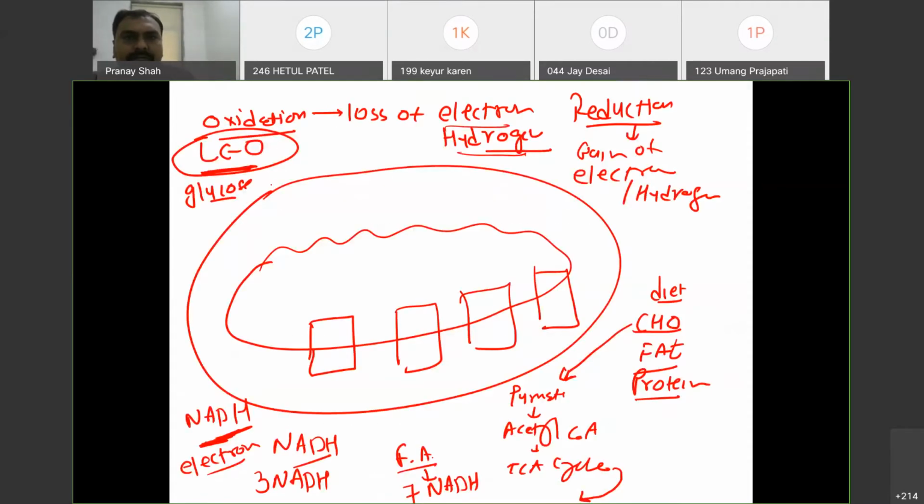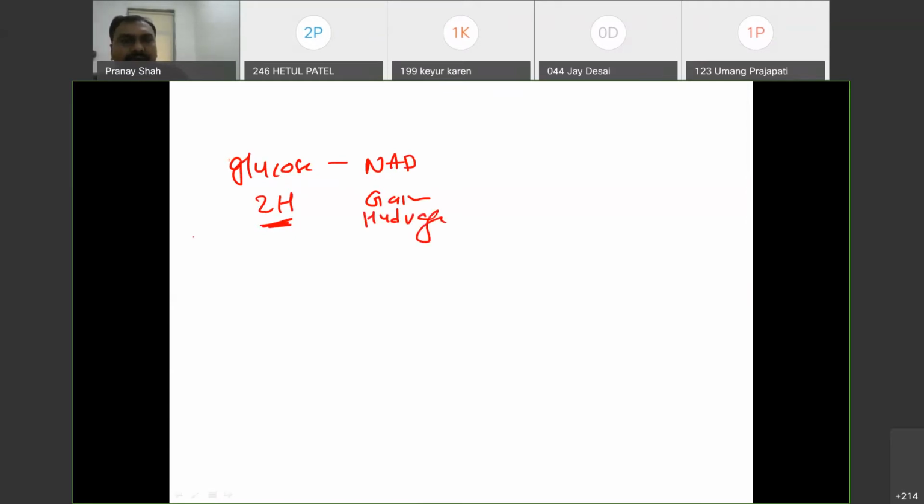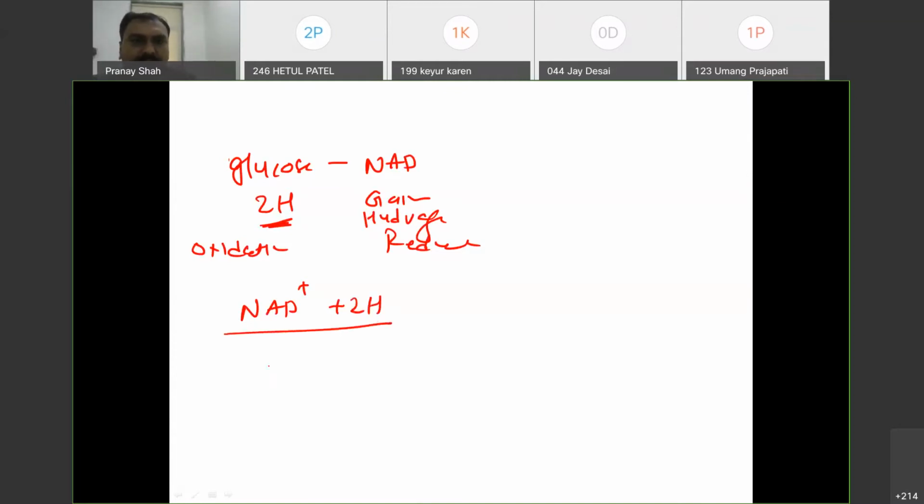So here glucose will donate its 2 hydrogen atoms and NAD will gain the hydrogen. So one will be oxidation and here there is a reduction. So NAD will gain 2 hydrogen atoms. If we write it for the hydrogen atoms, you can say 2H plus and 2 electrons. Understand? If you want to write hydrogen, you can write 2 protons and 2 electrons.